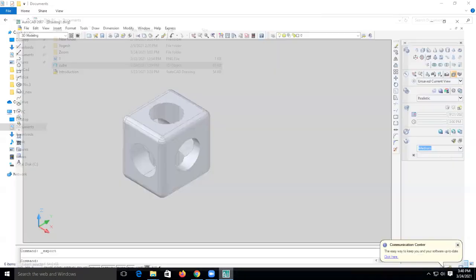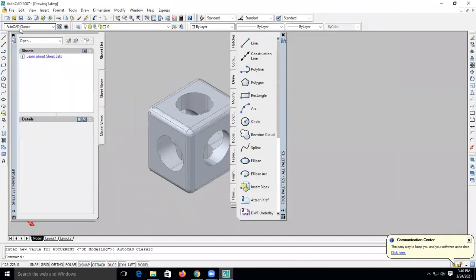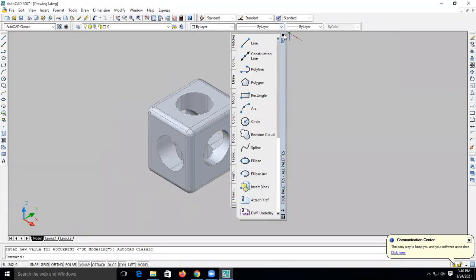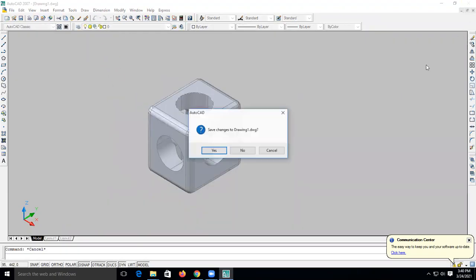Similarly, yesterday एक part हमारा बाकी रह गया था, so I will just take that part. So convert into the AutoCAD Classic. मैं AutoCAD Classic में convert करता हूँ और just close it.